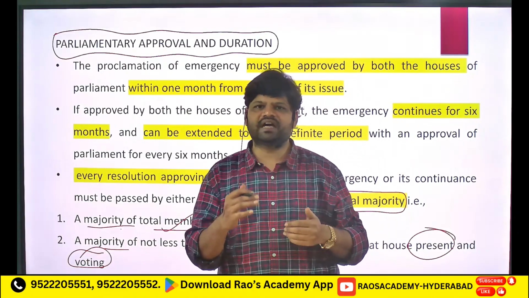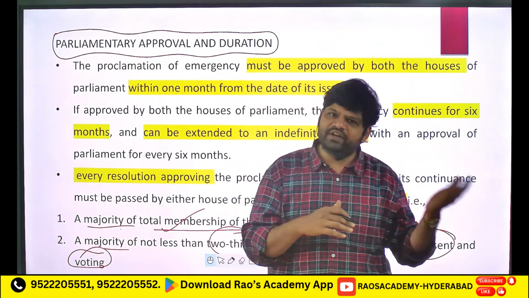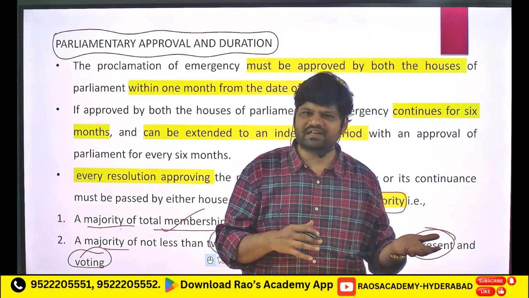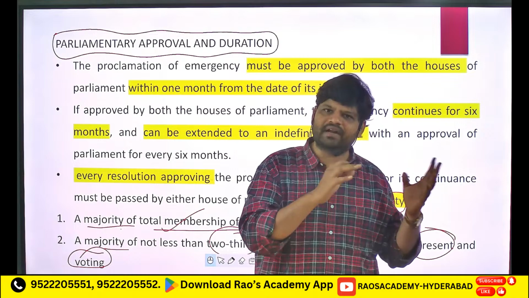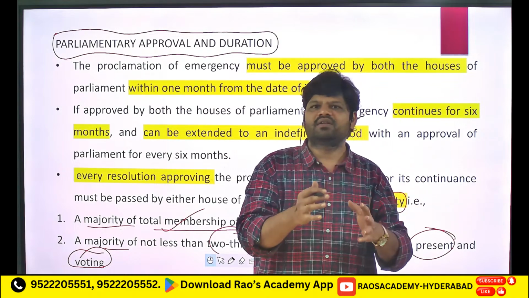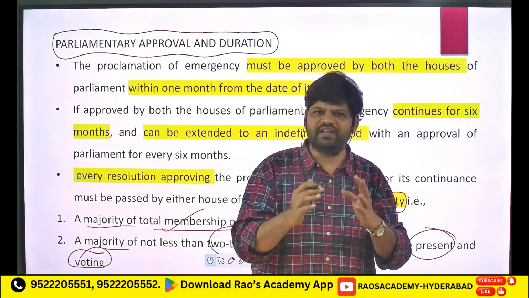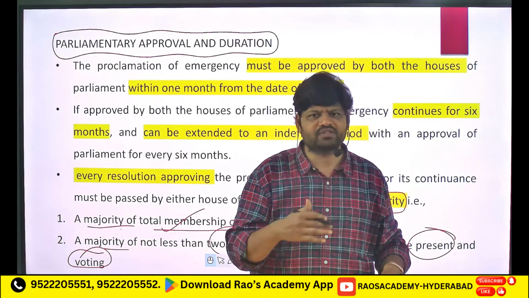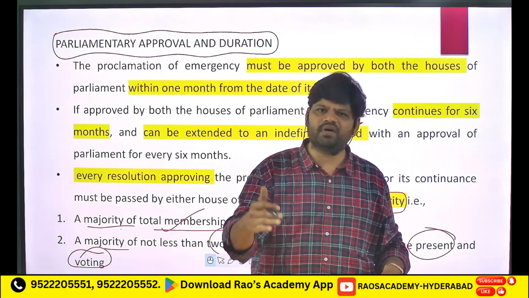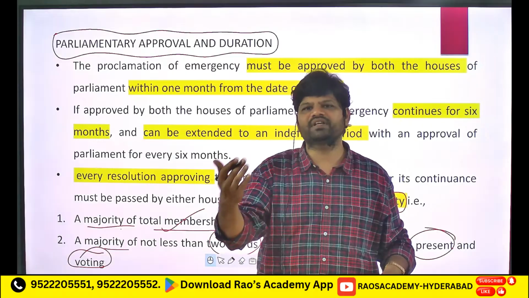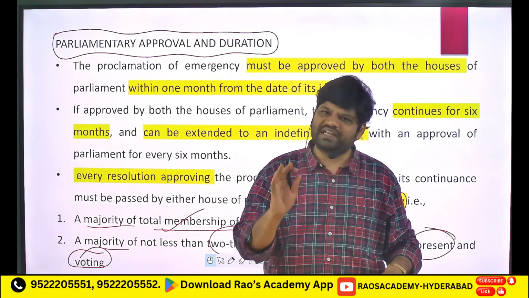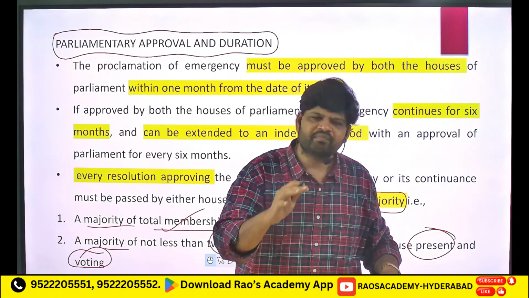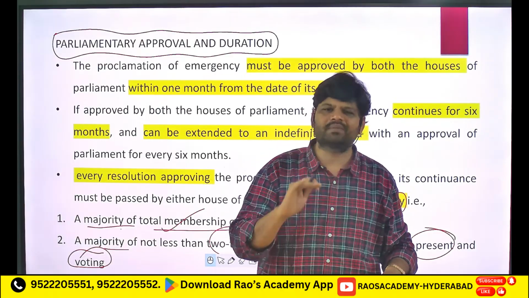So after 6 months again, if you want to continue this national emergency, you have to again go through special majority, Lok Sabha, Rajya Sabha. Okay, again you have to extend for another 6 months, so 1 year. Again, if you want, let's say war is not ending, so every 6 months you keep on extending the date anamata. You keep on extending the date with special majority of both the houses. Okay, so declaration ki, continuation ki, special majority of Lok Sabha and Rajya Sabha.